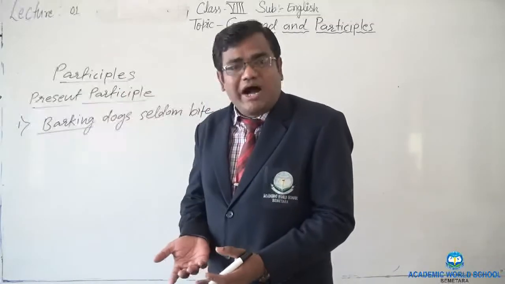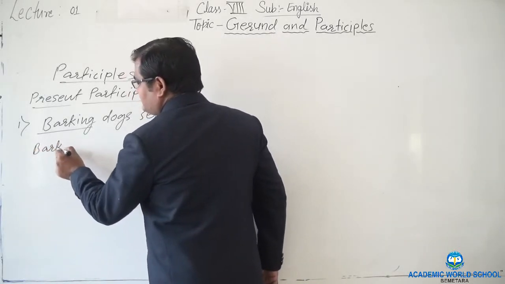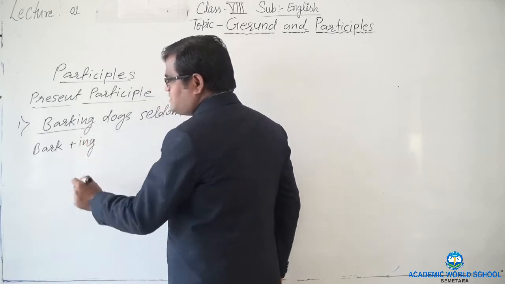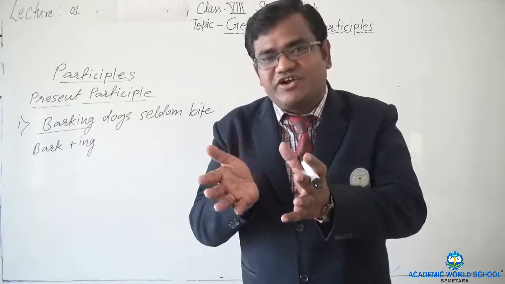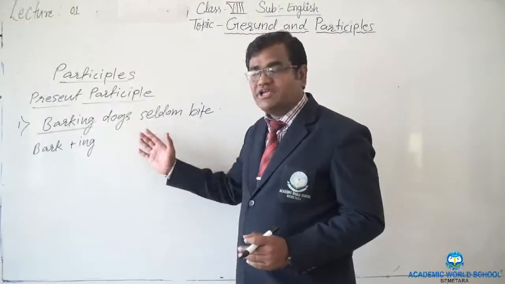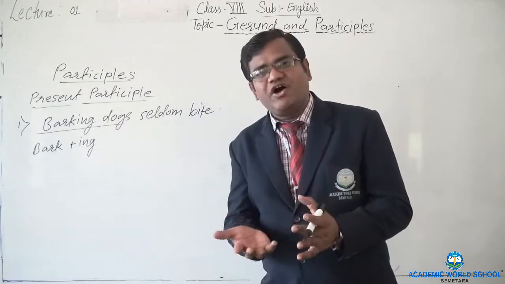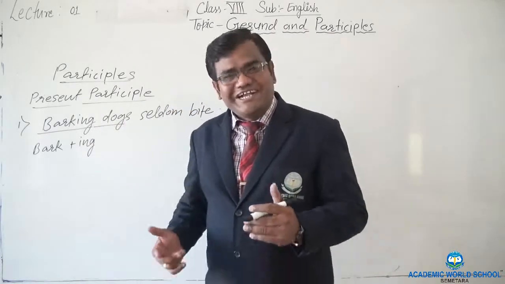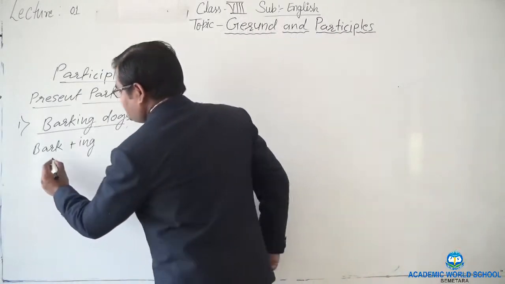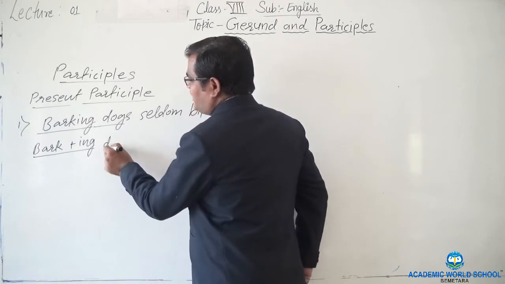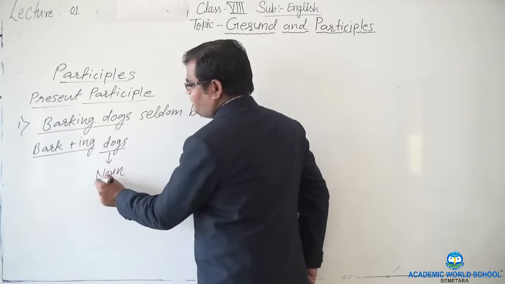right? Because we know bark is the action word. So let me write here bark. Then plus it is taking ing also, and it is at the subject's place. Sir, it is not at the verb's place. You will say probably, sir, it is at the subject place because the subject of the sentence is barking dogs. So how can it be a verb? Definitely, it is not a verb at all. What is it then? See, barking, and dogs is the noun. It is the noun of the sentence.